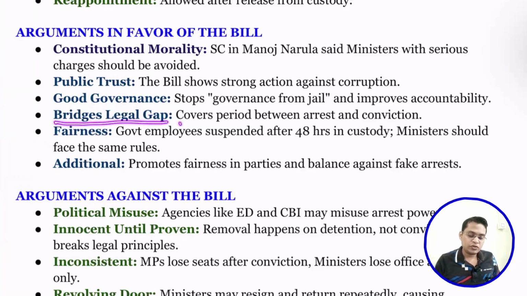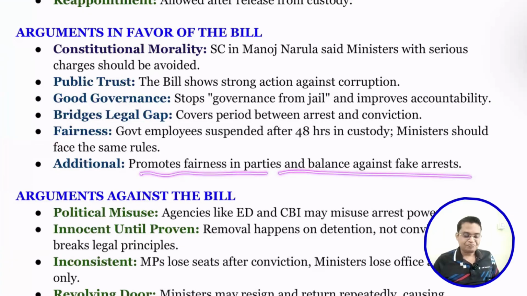Then, bridging the legal gap: it covers the period between arrest and conviction. Then fairness, for example, there is a lack of equity. If a government employee is arrested, that person is suspended within 48 hours, but that is not applicable to a minister. So next is to promote fairness in parties and balance fake arrests.